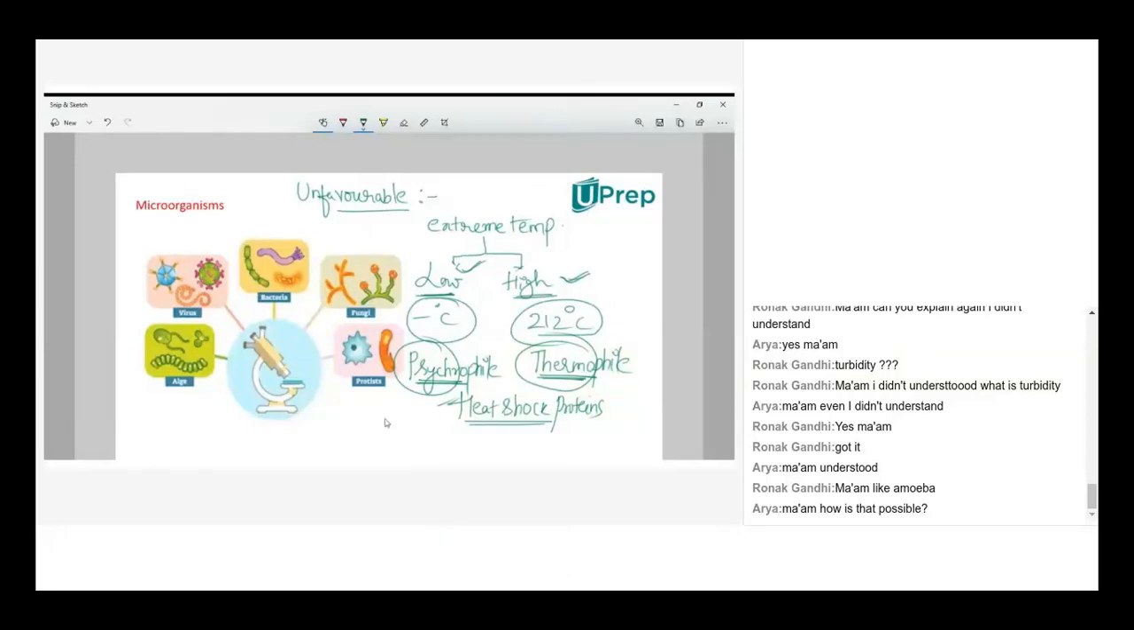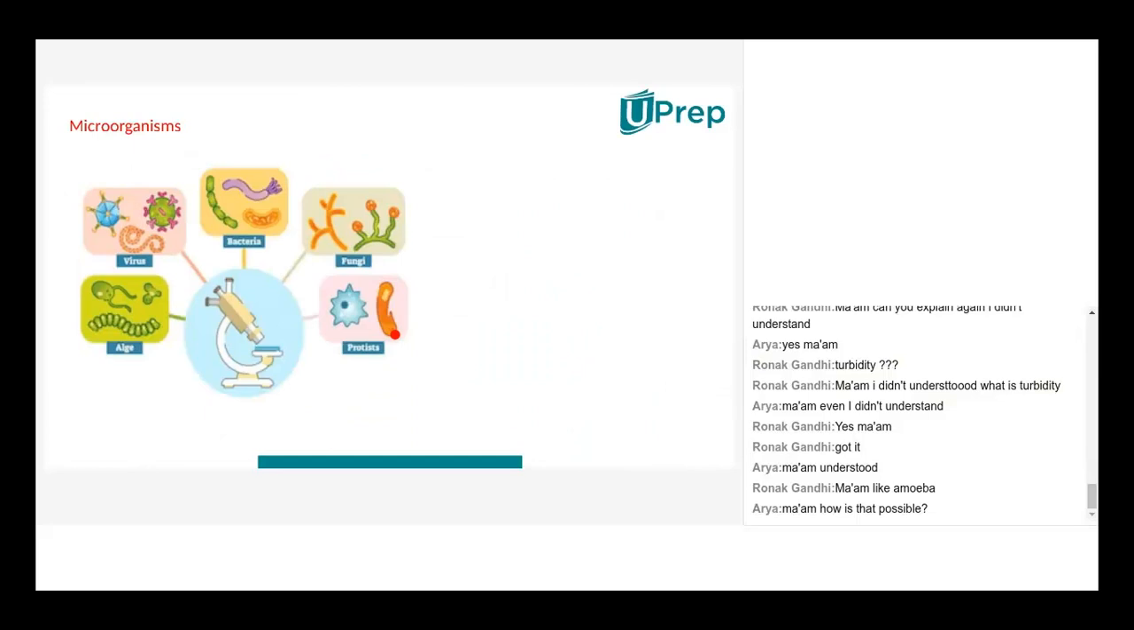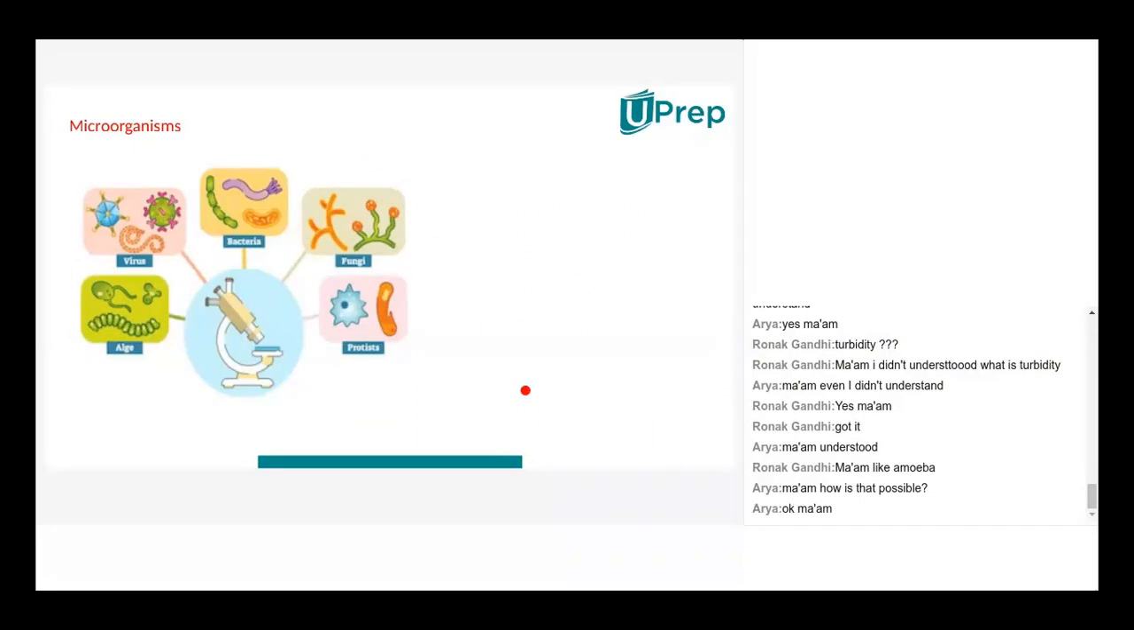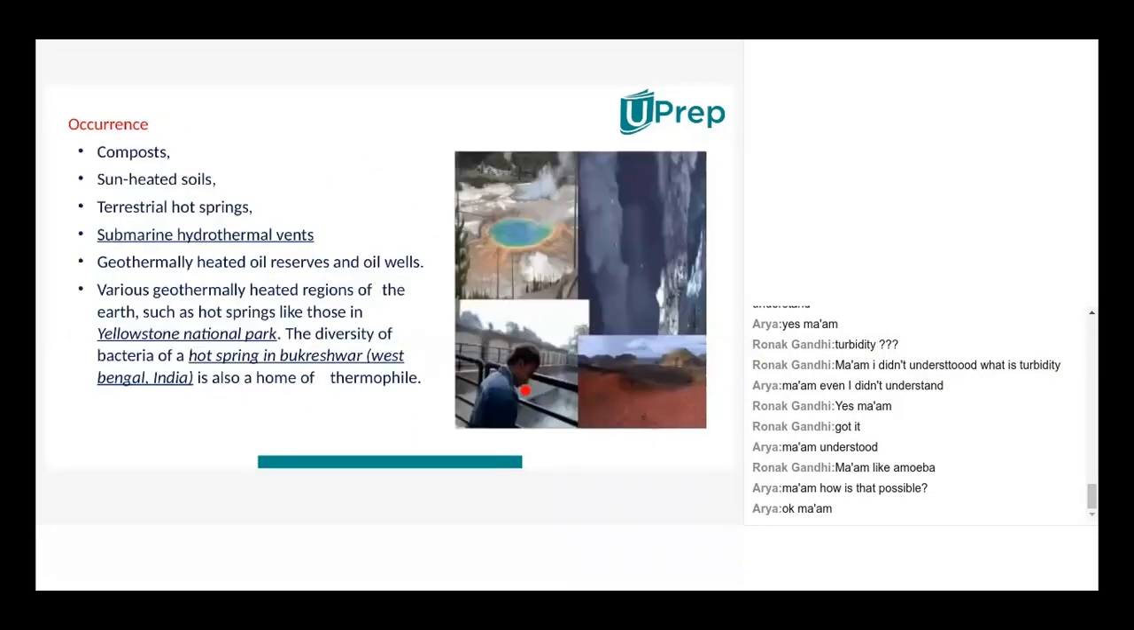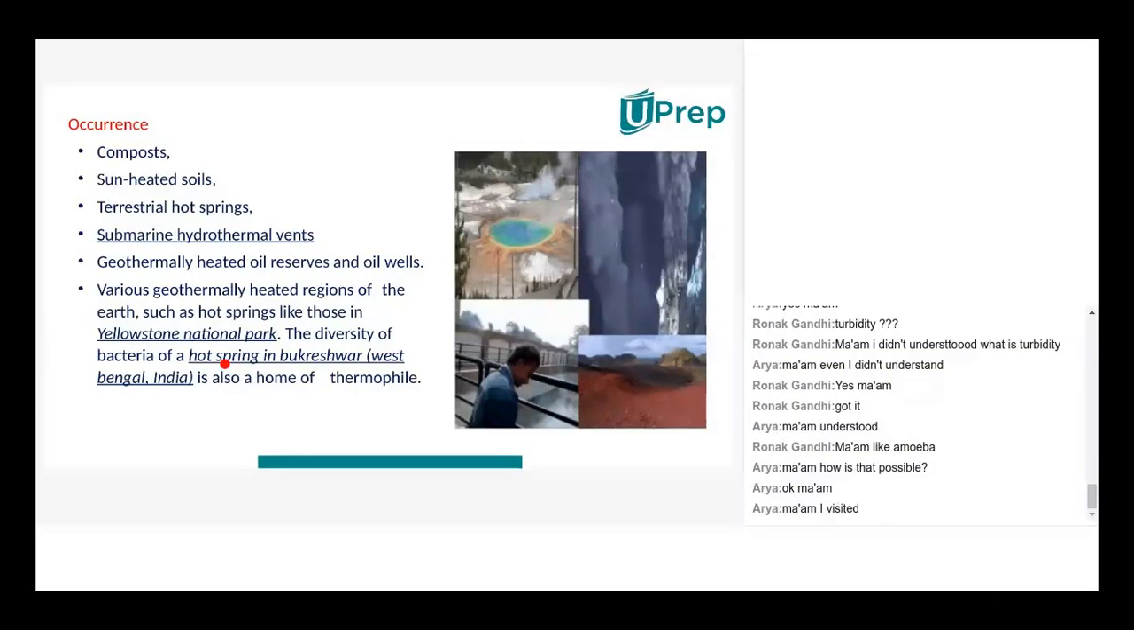I have a slide about the extreme temperatures. Here, in West Bengal itself we have a hot spring. If anyone has visited West Bengal or is from the West Bengal area, they might know this hot spring.